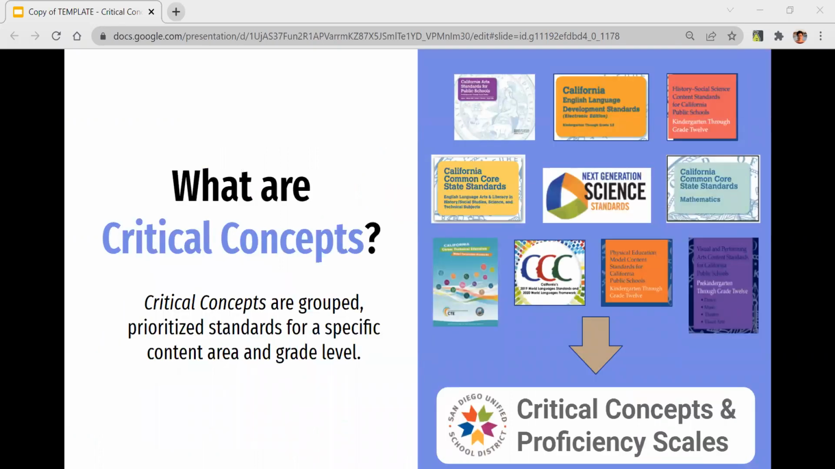San Diego Unified adopted critical concepts for English language arts, math, and science in 2017. In 2020, those three content areas revised the critical concepts, and all other content areas created new critical concepts and proficiency scales. Critical concepts are grouped prioritized standards for a specific content area and grade level. All San Diego Unified critical concepts are developed from the adopted California standards for each content area.